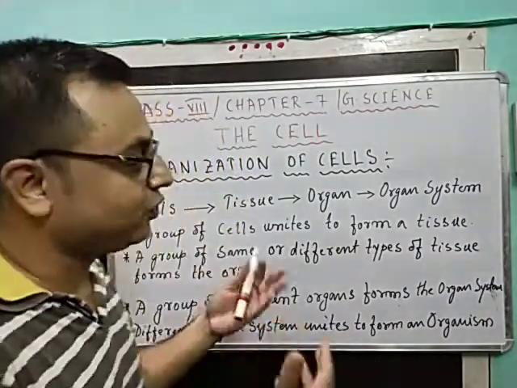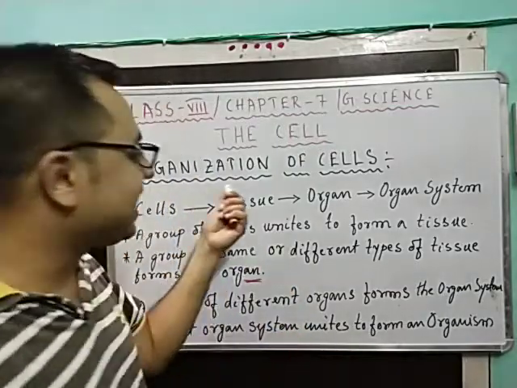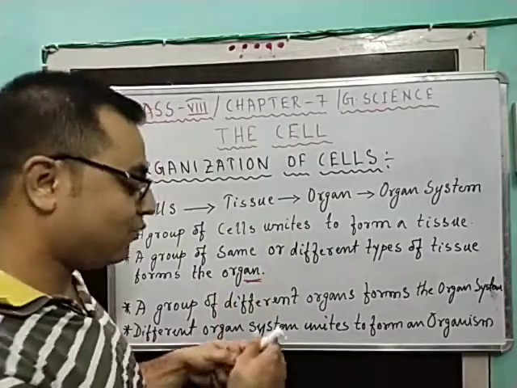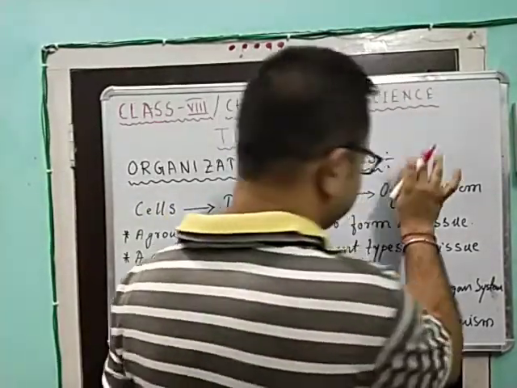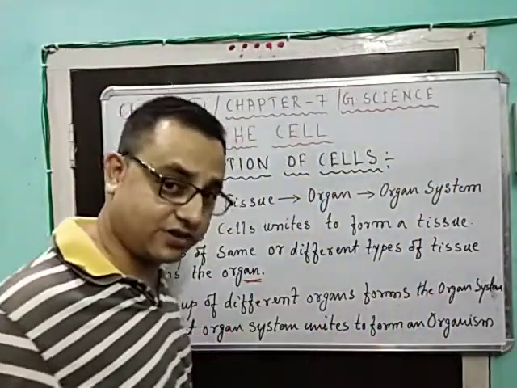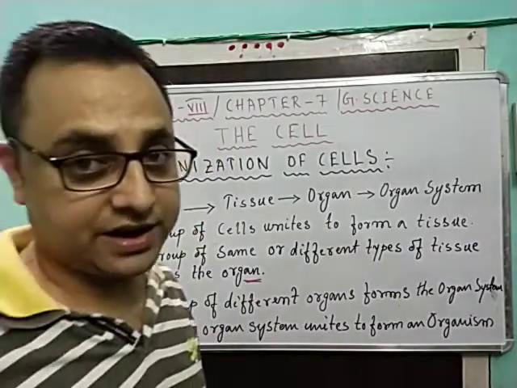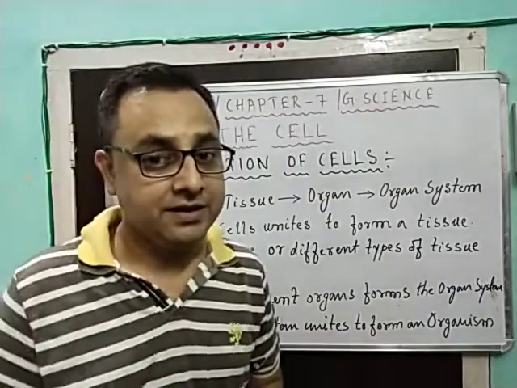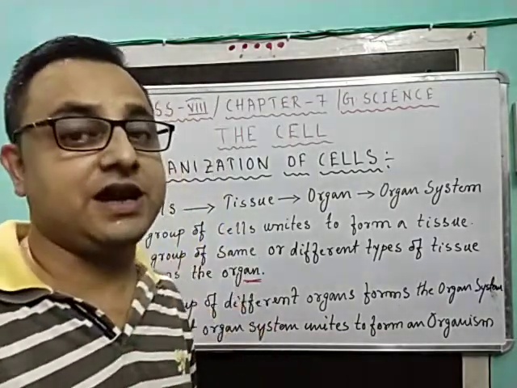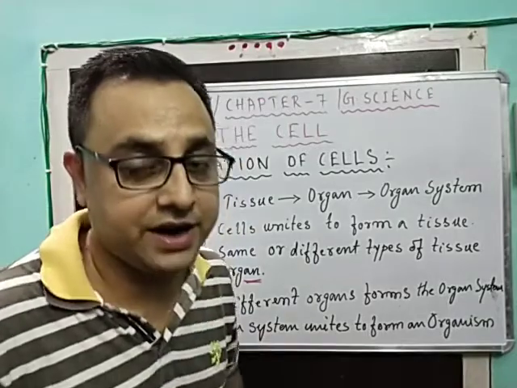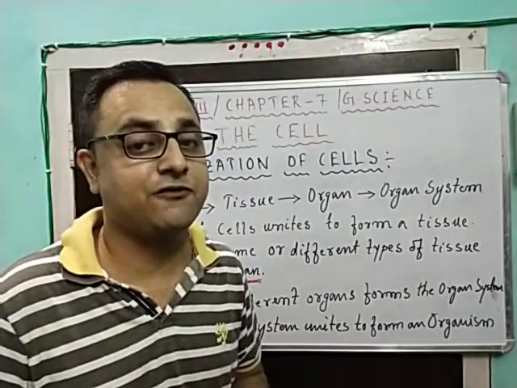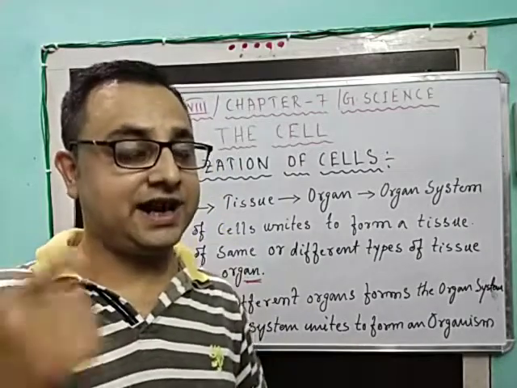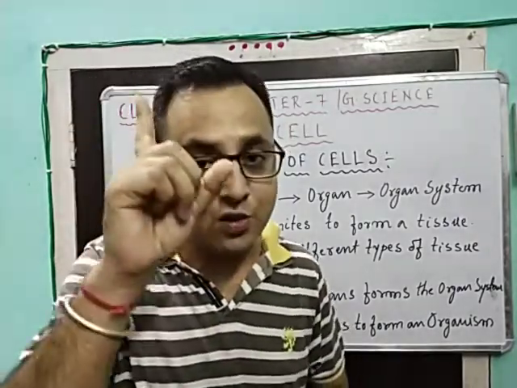So this is the flowchart, or rather the organization of the cell, or how the cells are arranged. This organization of cells is present in the case of a multicellular organism. We may not get the same type of organization in a unicellular organism, because a unicellular organism comprises only one cell.